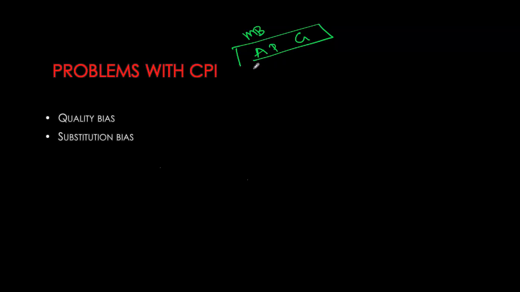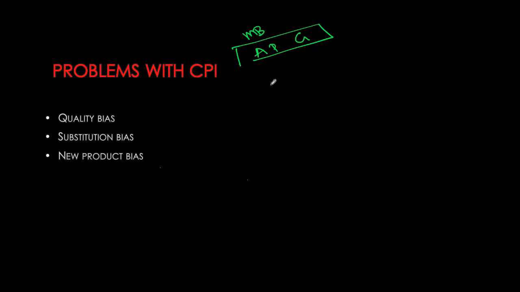Second important factor over here is your substitution bias. Because the market basket is held constant, it does not take into account that over time consumers substitute towards different goods and services. So they might not be using some of these goods and services as much as before. Lastly, the problem with CPI is that it does not account for changes in the products that we are coming across. Now, consumers 10 years ago are not using the same goods and services that we are using today. So if our market basket is fixed to the base year, it's not including the new goods and services that are now in the markets and are increasingly being used by consumers.